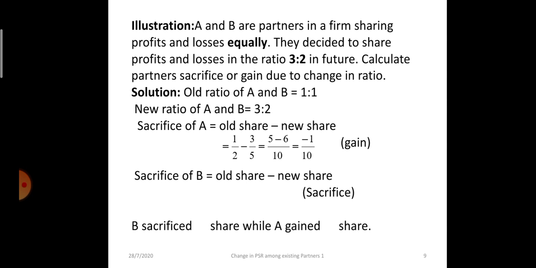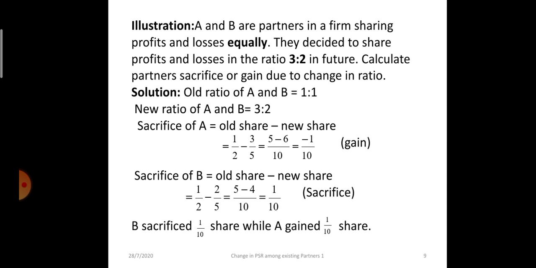So we can say that A is gaining. That's why in brackets it is written gaining. In the case of B, we use the same formula, old share minus new share, 1/2 minus 2/5. LCM is 10, so 5 minus 4 is 1/10. So B is sacrificing. We can say B is sacrificing 1/10 share and A is gaining 1/10 share.